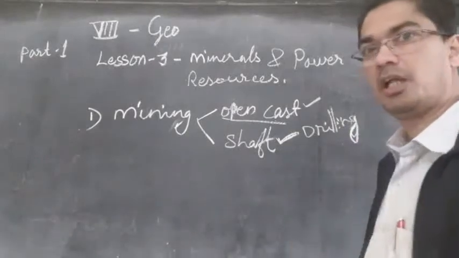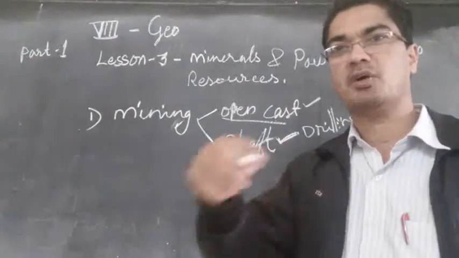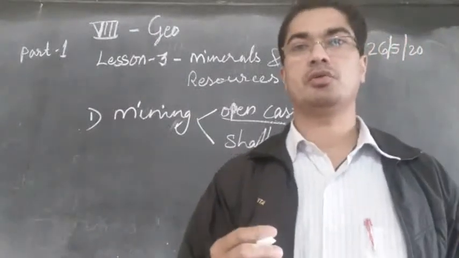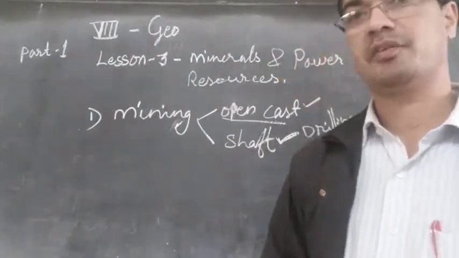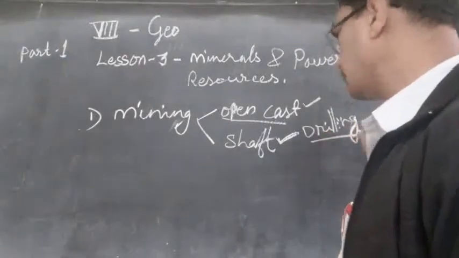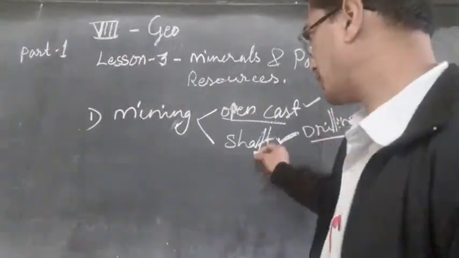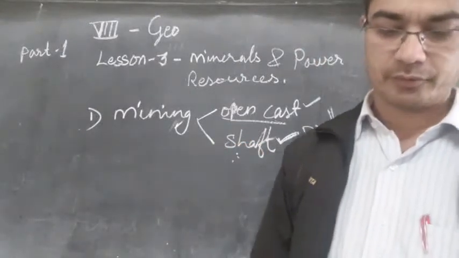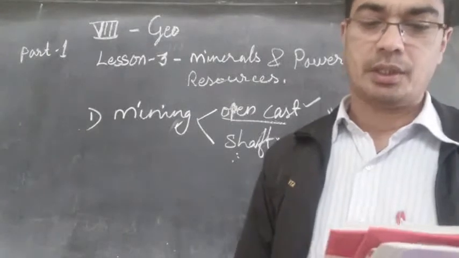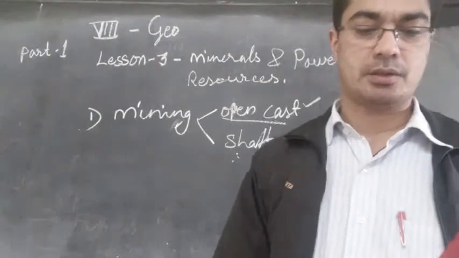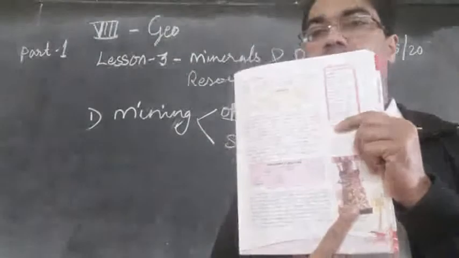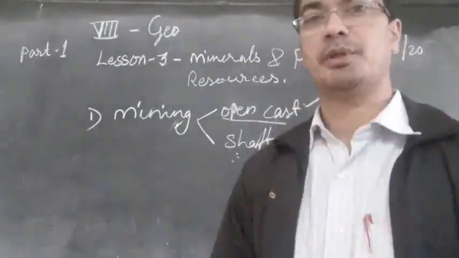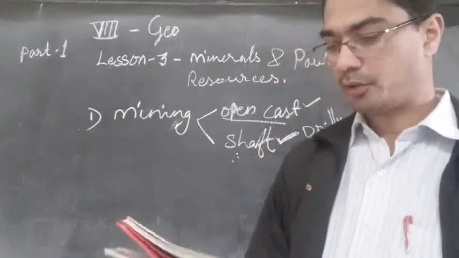It is called drilling. They make a hole in the earth. So if they ask how petroleum products are mined out, then we can say they are mined out through drilling. And drilling comes under what kind of mining? Shaft mining. So you can see in the page, figure 3.4. They are going deep down with the machine, digging, drilling deeper in order to get those petroleum products.